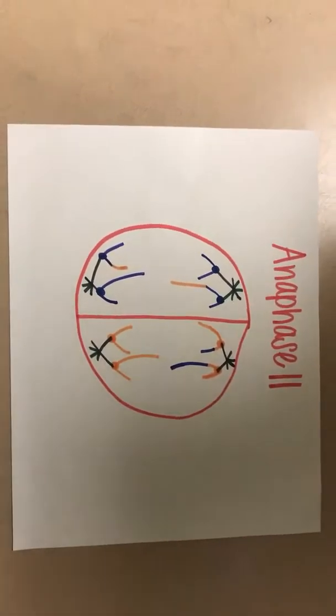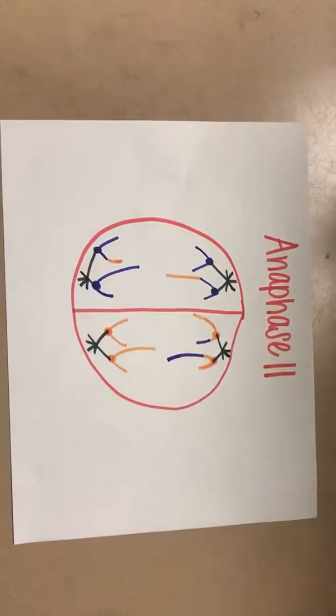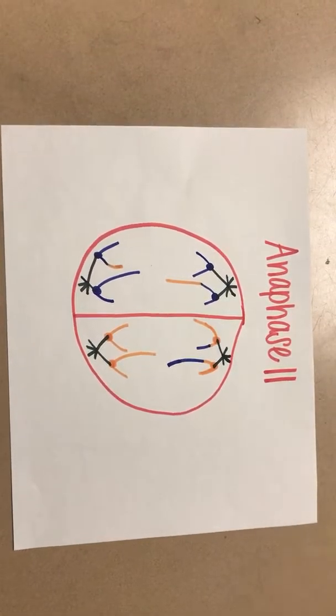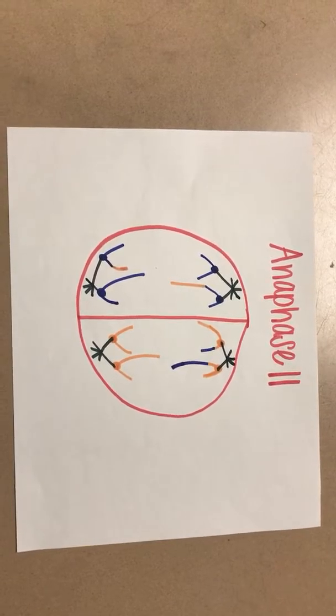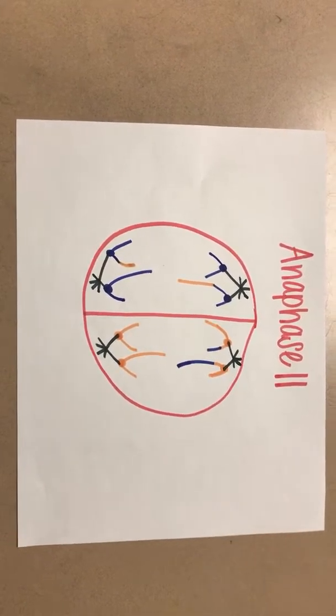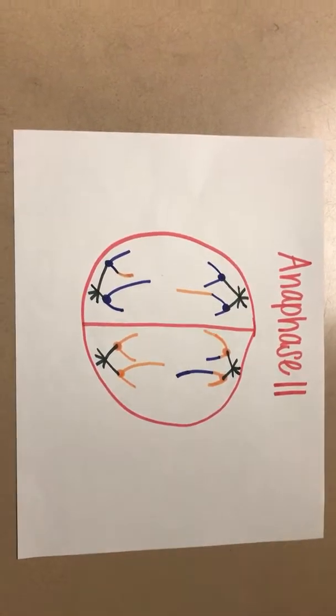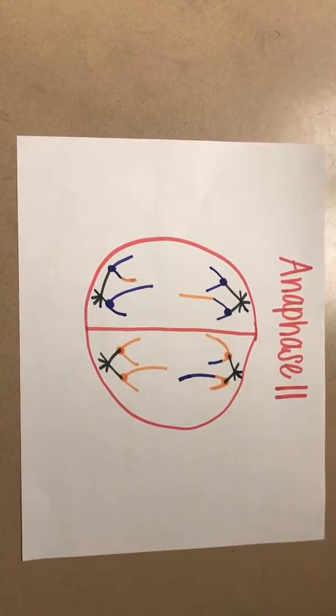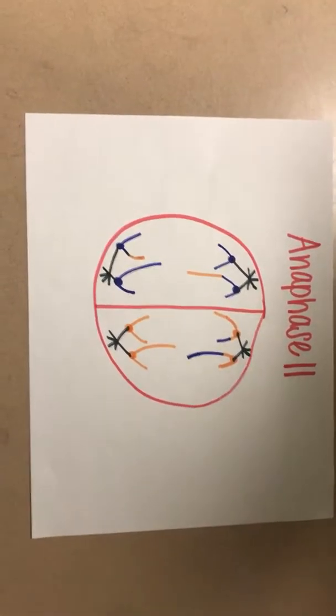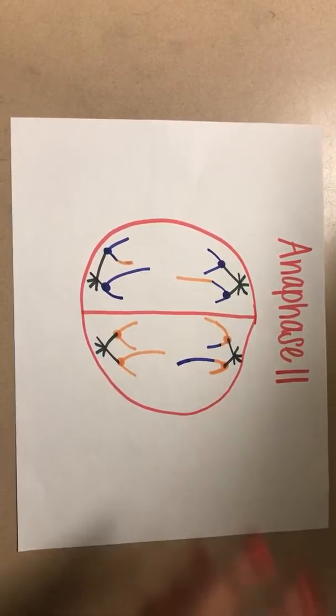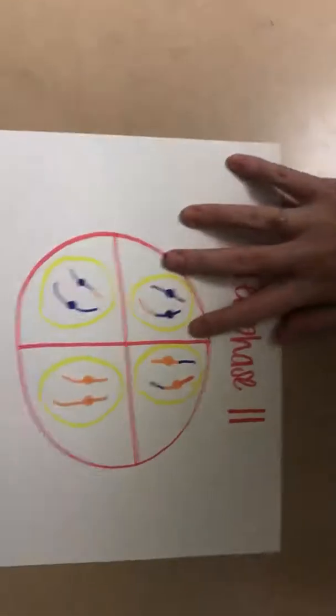Anaphase 2 is where the sister chromatids separate, and the centromere splits into two, which results in two separate chromatids. Anaphase 2 occurs in haploid cells. Now the sister chromatids separate, each chromatid reaches each pole, and at the end of the phase, each daughter cell has one sister chromatid.